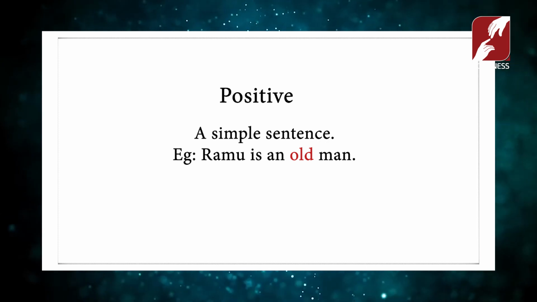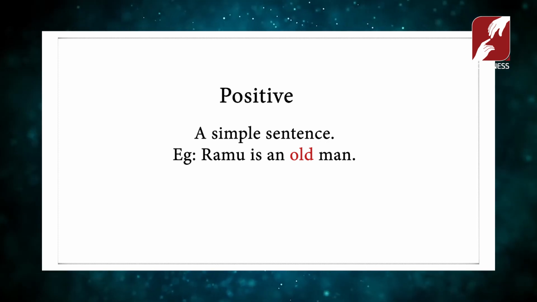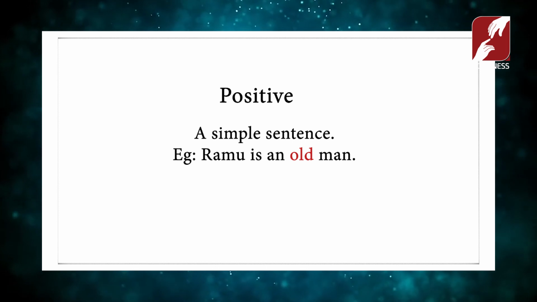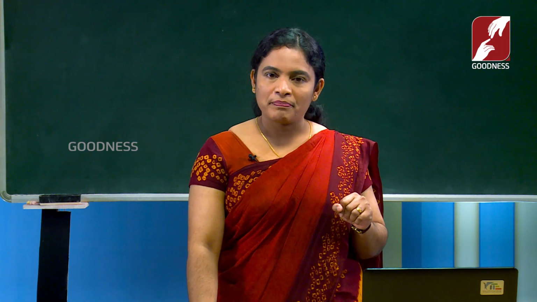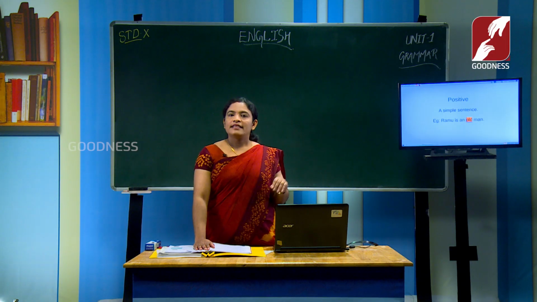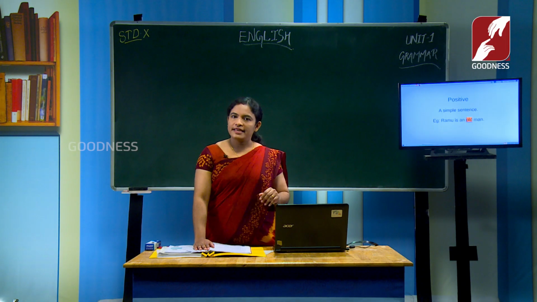Here is an example for you. Ramu is an old man. Here see the highlighted word old. This is a simple sentence. This is called a positive degree.